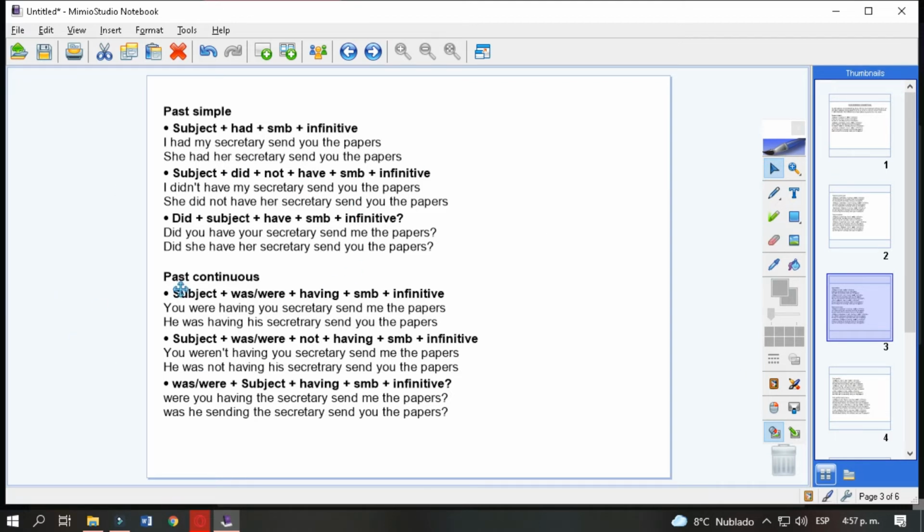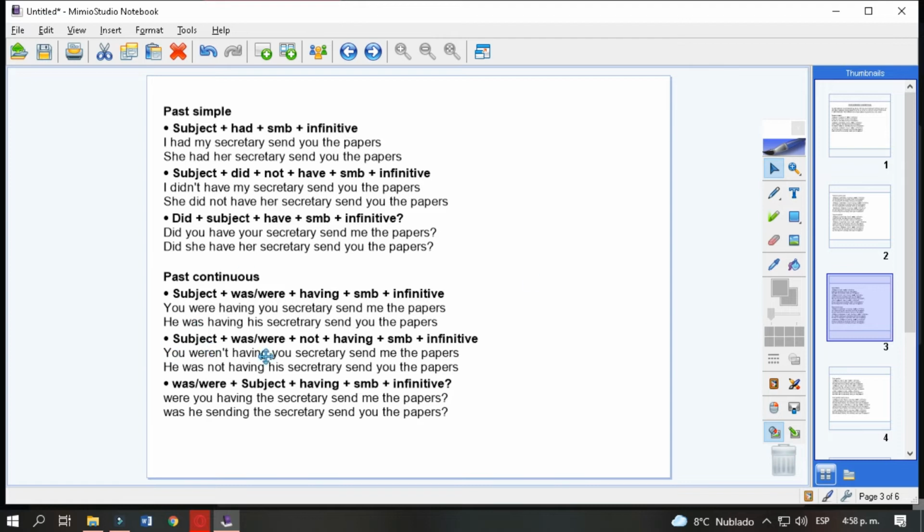If we want to use past continuous, we need a subject, was or were, having because it is continuous, was or were because it's past, somebody, and the action in infinitive. You were having your secretary send me the papers. He was having his secretary send you the papers.